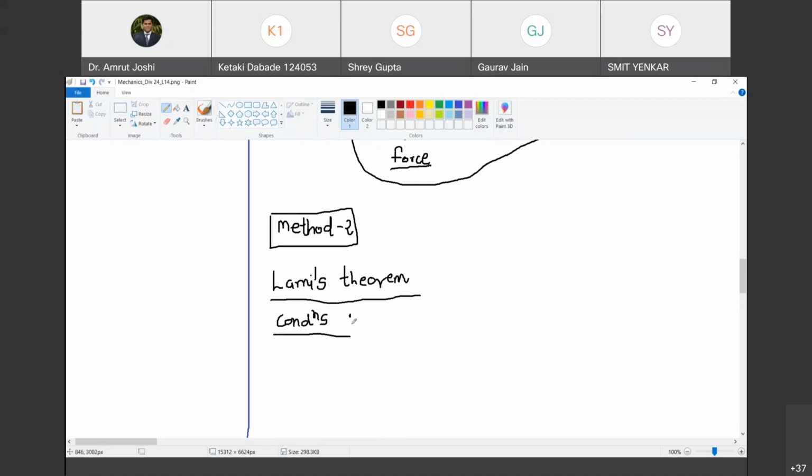The conditions when I can use Lami's theorem: 1, the body must be in equilibrium under only three forces. Are you with me? Yes, sir. Only three forces should be visible in the free body diagram, only then can I apply Lami's theorem.